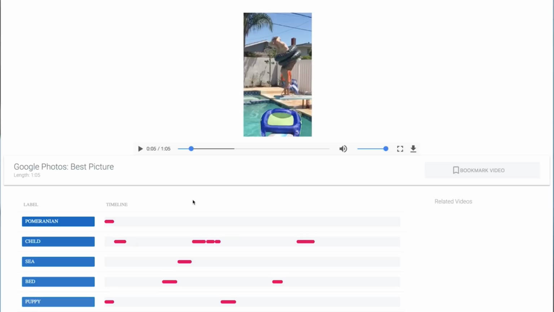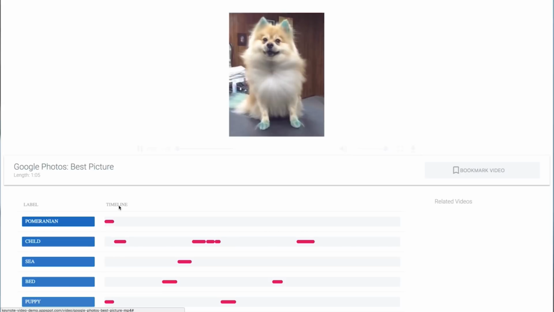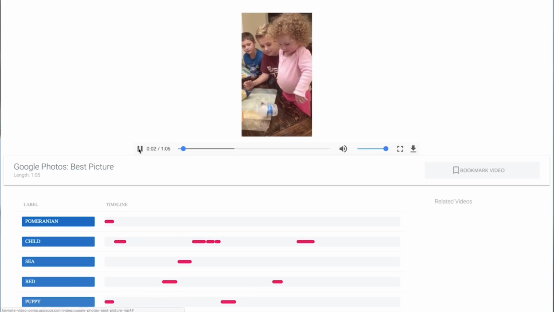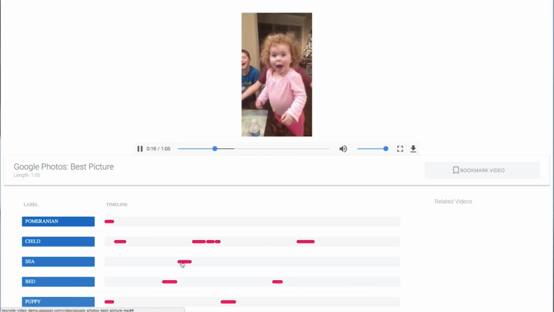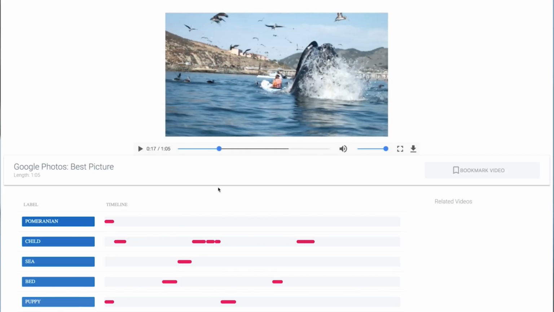What you see below the video here is a visualization of the JSON response we get back from the API. It tells us what labels it finds, and not only does it tell us the labels, it tells us exactly where in the video these labels occur. So it knows that there's a Pomeranian in the first few seconds, and we have a child here, and then we have a shot of the sea here. So you get the idea. This is what the Video API can do for one video.